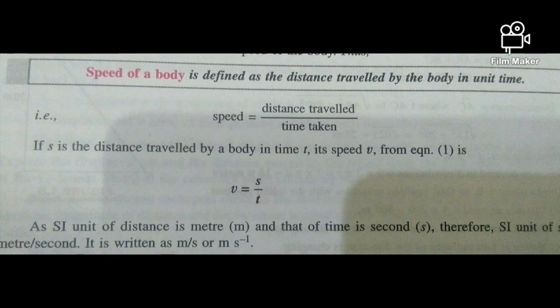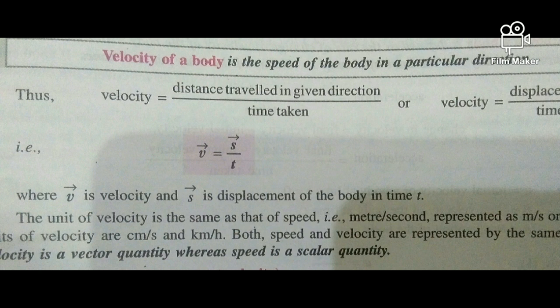Or I can say that speed is distance traveled upon time taken, and its symbol we can denote by V, which is equal to distance. In the previous note I have told you that distance is measured by S. Its symbol is S, so I can say that V is S upon T. For its SI unit we have to derive it from here. S means distance, which we can measure in meters, and time in seconds. So its SI unit will be meter per second.